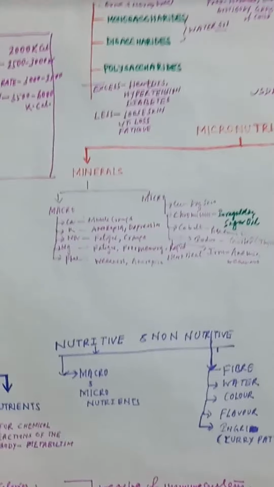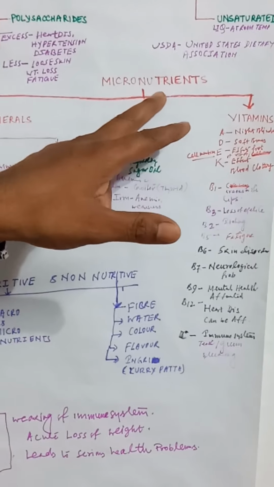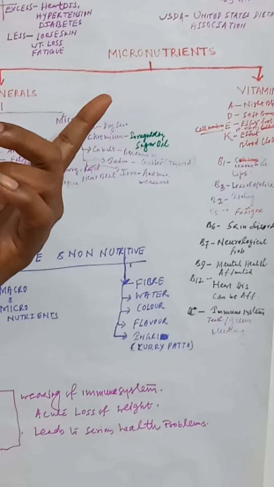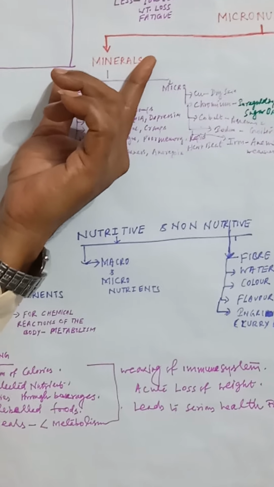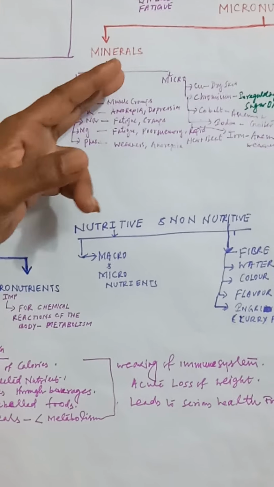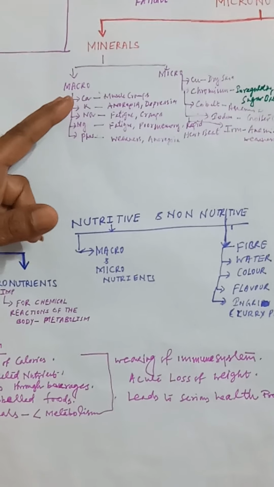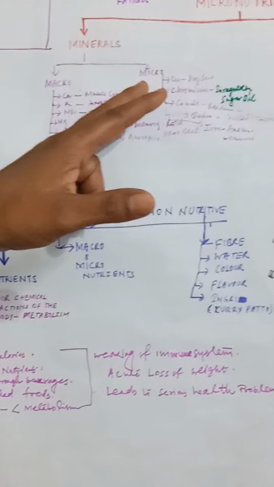Now come the micronutrients. Micronutrients are those nutrients which are required in very small amounts inside our body, and that's why they are considered micronutrients. These micronutrients are minerals as well as vitamins. Minerals can also be divided into two categories: macro minerals as well as micro minerals.